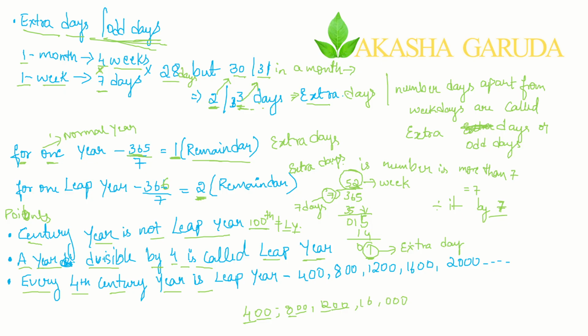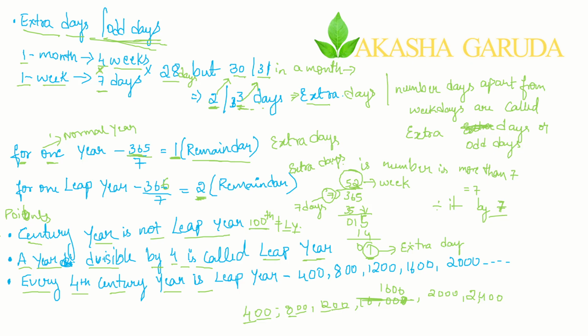So these years are called leap years: 1600, 2000, 2400. These years are called leap years. Okay. Now let's see the next concept. I hope you have understood this particular slide.